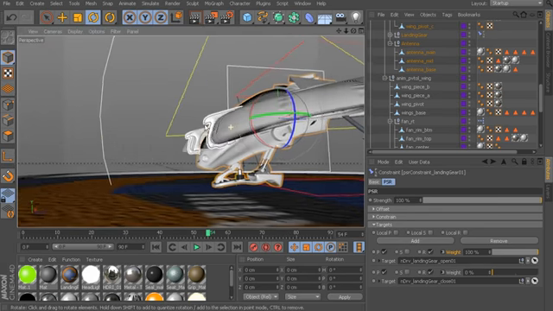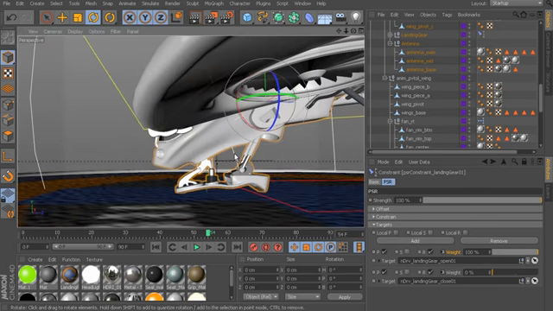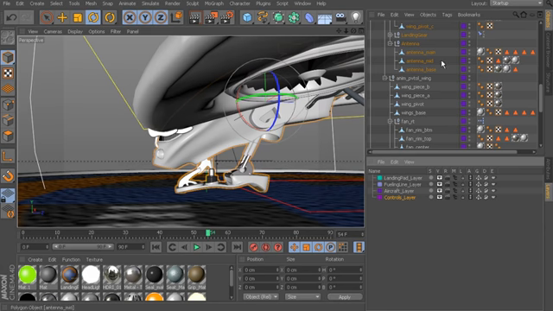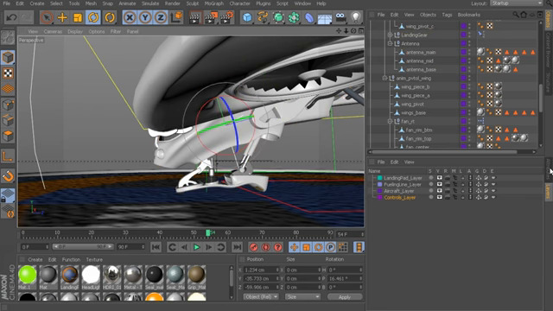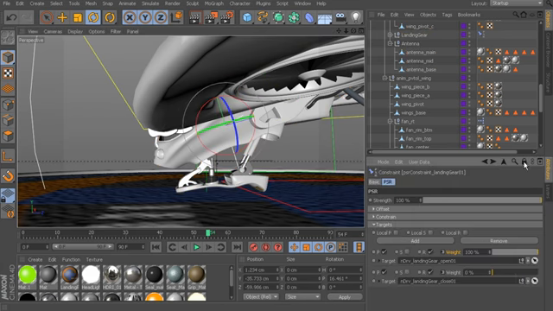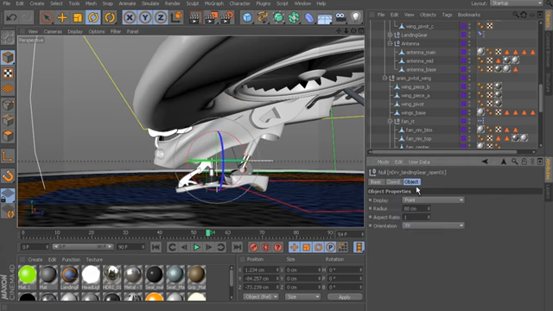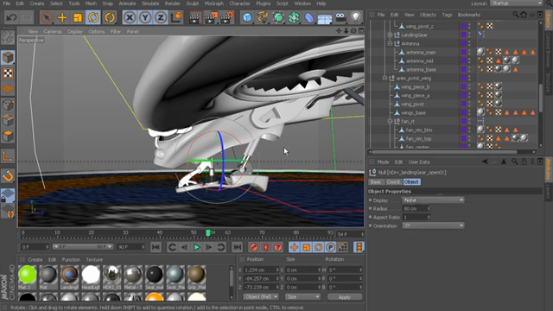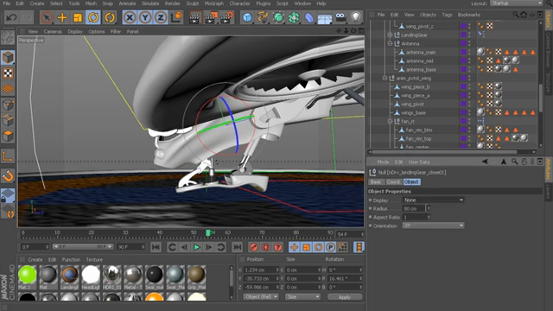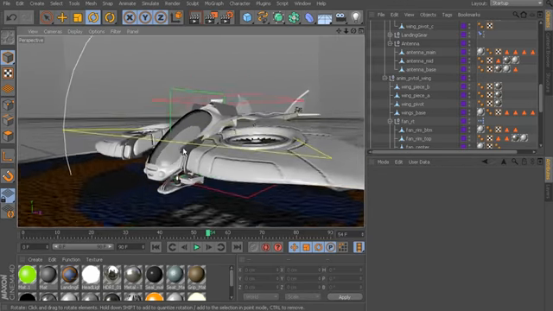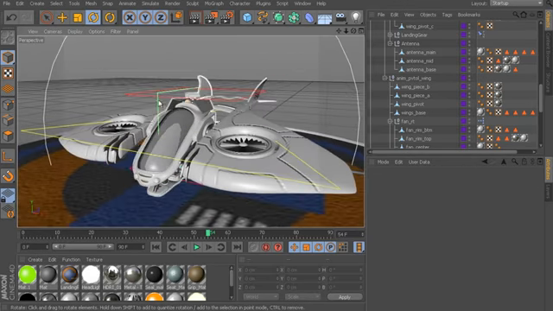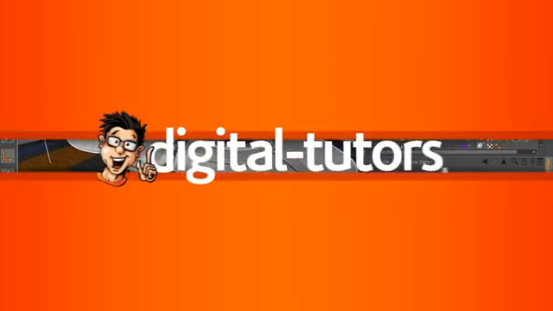Now, I would like to point out that with your null objects, you may want to hide those. What you can do is either hide them via layer, or you can simply do so from your attributes manager. So since we're done with them, you could go to the attributes manager here, unlock the panel down, select the null, and then go to object and simply switch the display to none. So that's just another choice you have. But either way, once this is finished up, we can now move to a new topic in the next lesson, and that will be joints.